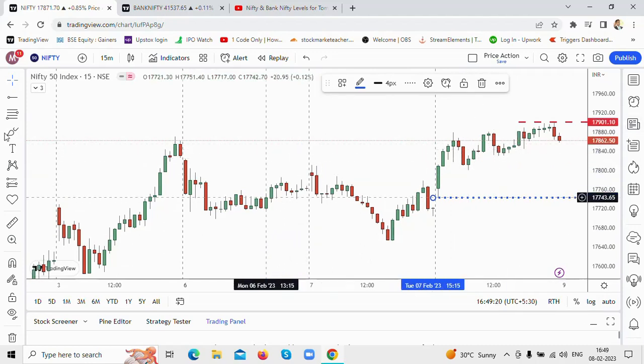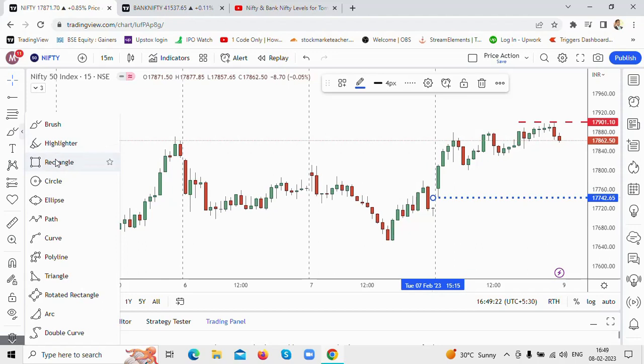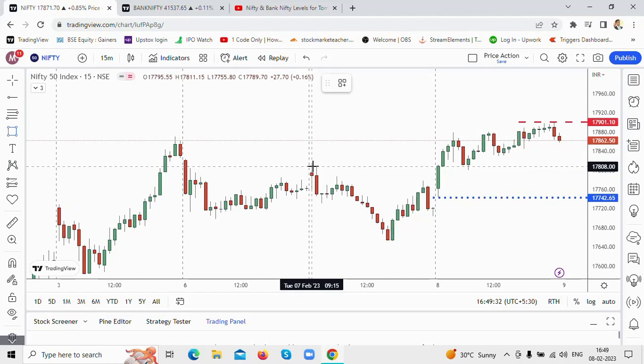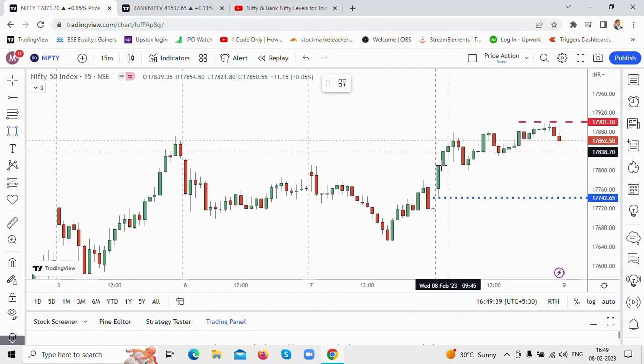This is the first thing. Next, let's understand where the Nifty could face resistance or find support in tomorrow's session. It's very important. Yesterday we had marked a level which could become resistance in today's session, but in today's session this resistance was broken.